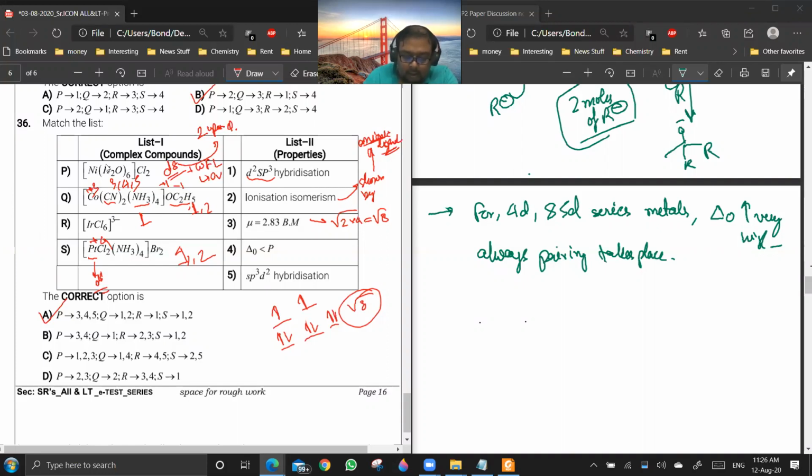Third option, mu is equal to 2.8. Co3+ means a d6 configuration, and all electrons will be paired in presence of strong field ligand. So mu will be 0 in this case. Delta naught will be greater than P because strong field ligands are there, so delta naught will be high. It will be more than the pairing energy. And fifth, which is sp3d2, cannot be correct because the first one, d2sp3, is correct.